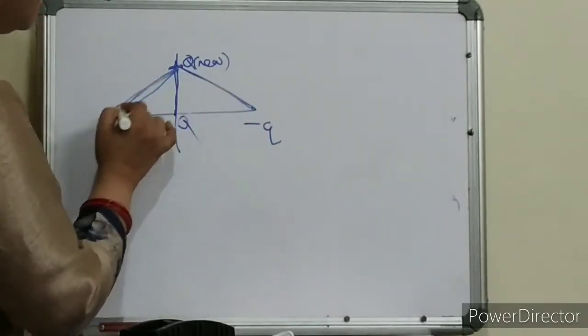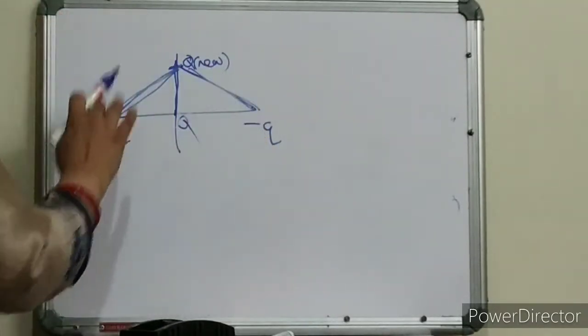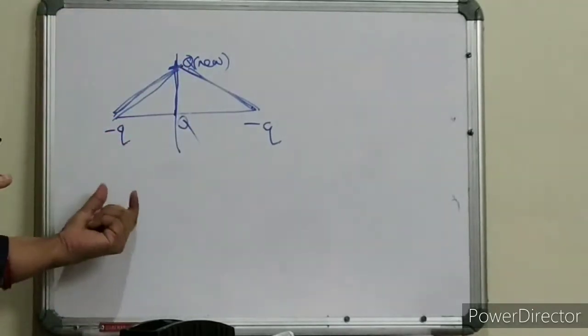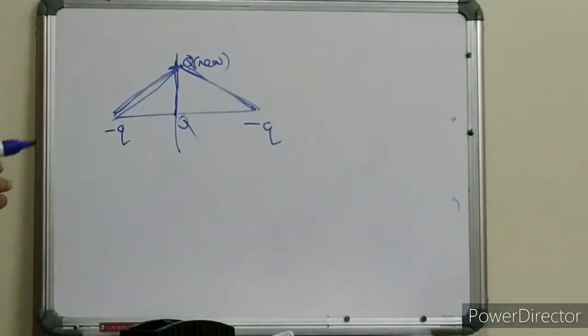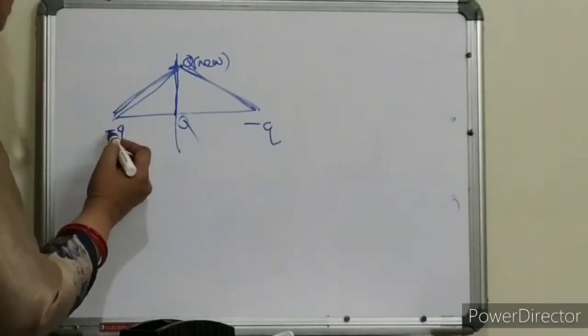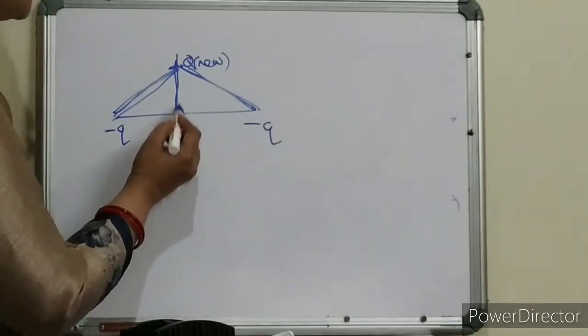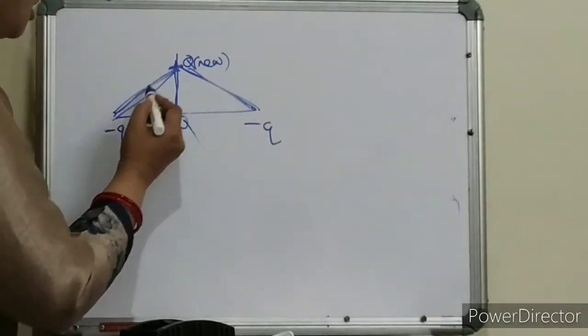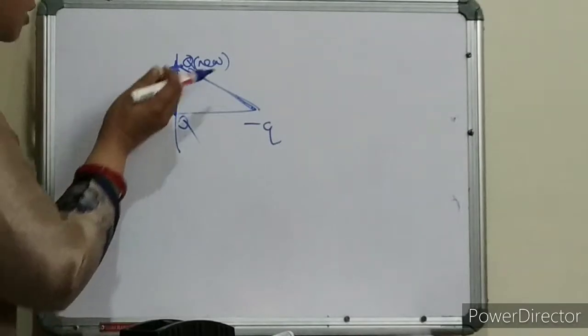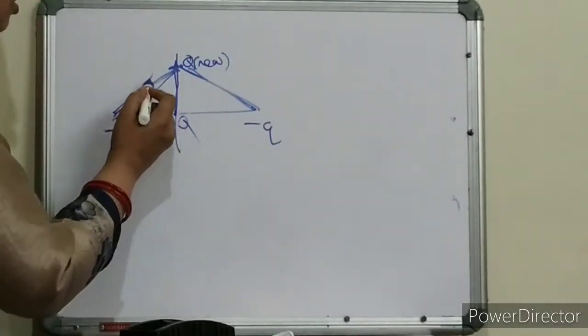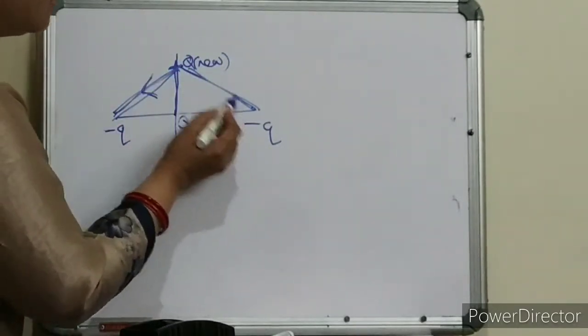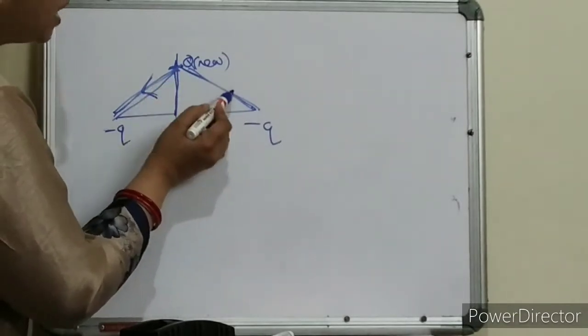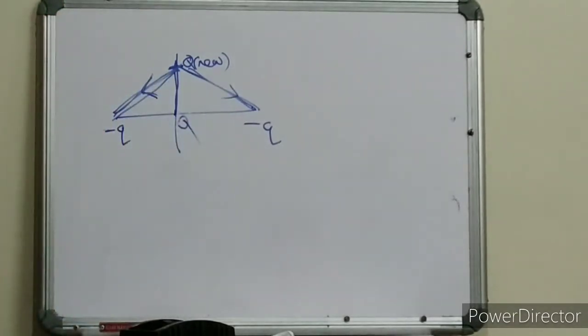The distance is the same, and the magnitudes of the charges are the same. Then what will be the force? Obviously the force will be equal in magnitude. This is minus Q. When I am displacing this Q in the vertical Y direction, the force direction will be like this. This minus Q will pull this Q towards this direction, and again this minus Q will pull Q in this direction, and these two forces are the same.